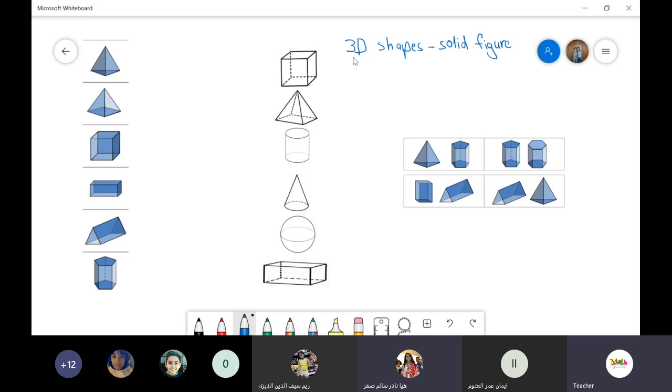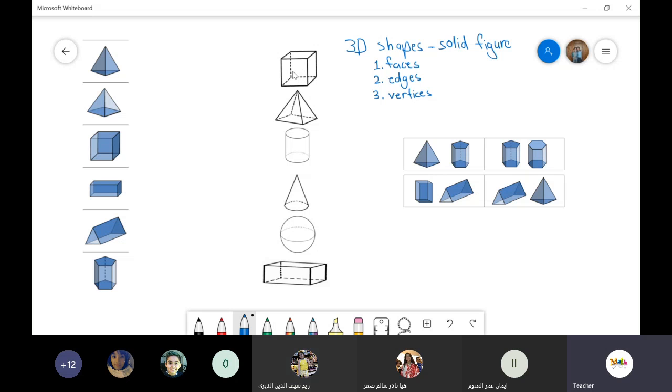With each shape, we will start counting. Number one, their faces. We're going to start counting the faces. Number two, we will start counting the edges. And the last thing, we will start counting the vertices. So each shape has a number of faces, edges, and vertices. Okay, this is the first thing that we have to know.